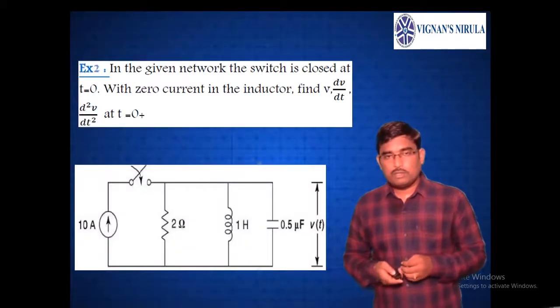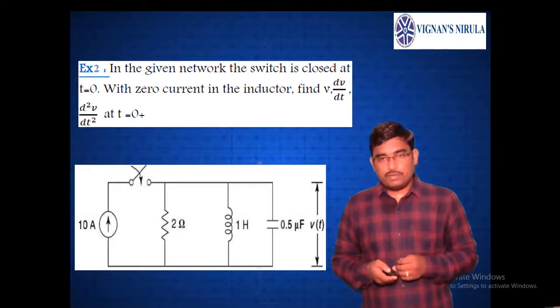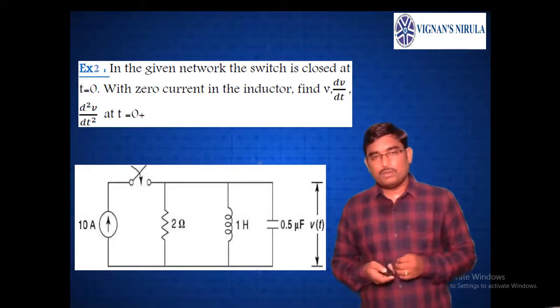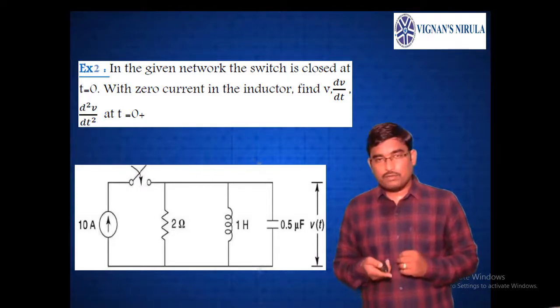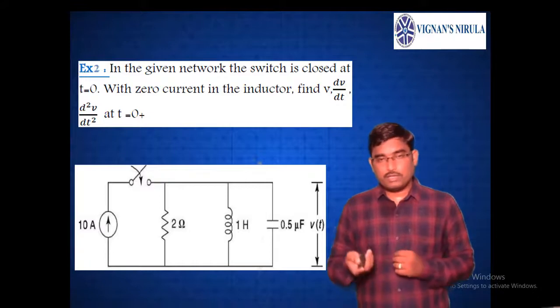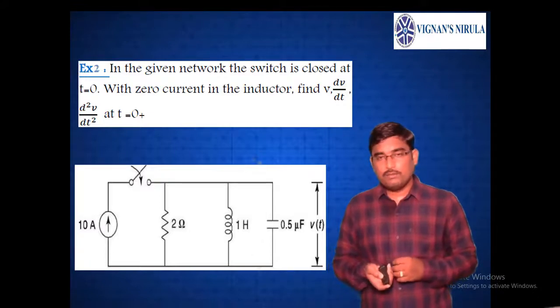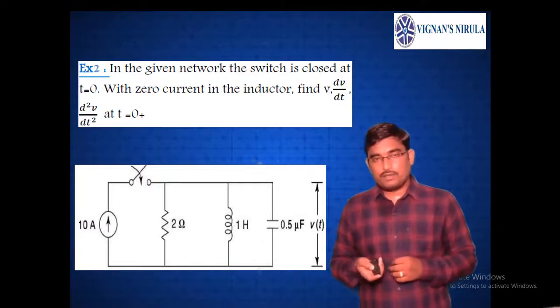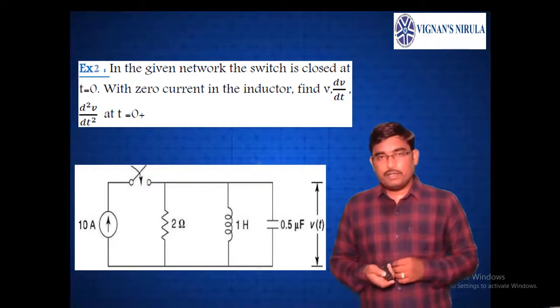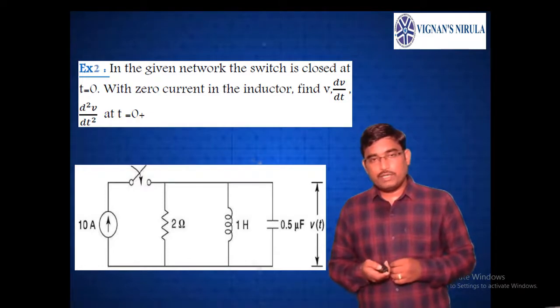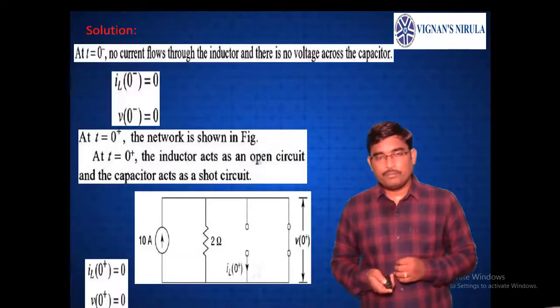Now, let us take one more example. In the circuit shown in figure, the switch is closed at t equals 0 with 0 current through the inductor. Current flowing through the inductor is 0. Of course, you can take the 0 voltage across the capacitor also. Now, find V, the voltage across the capacitor, dV by dt, the rate of change of voltage, and d square V by dt square at t equals 0 plus.